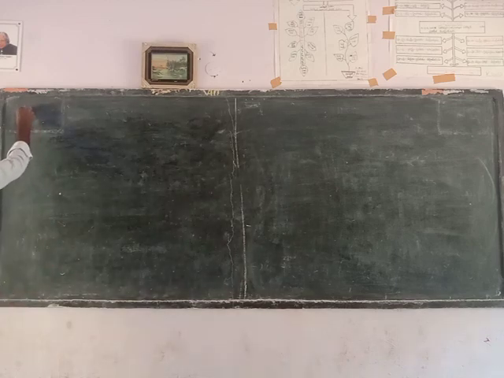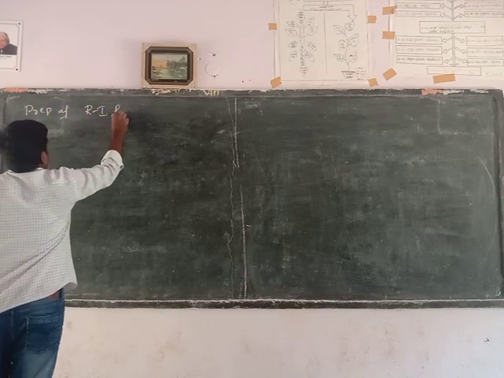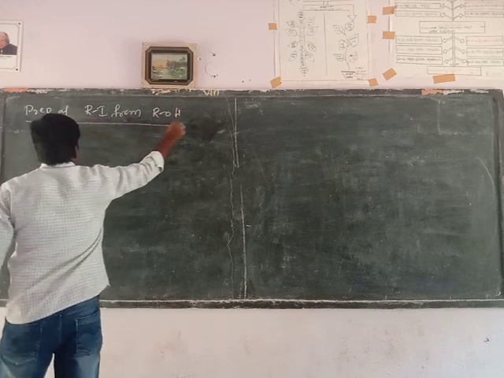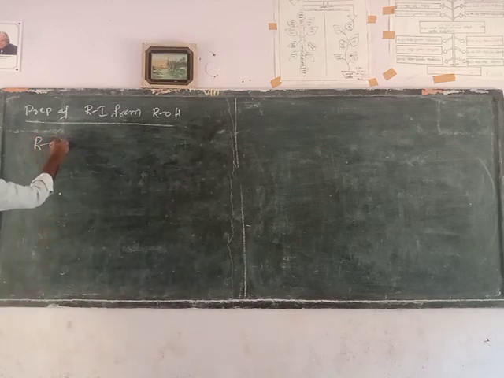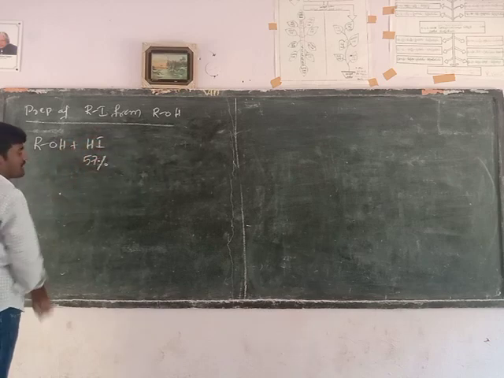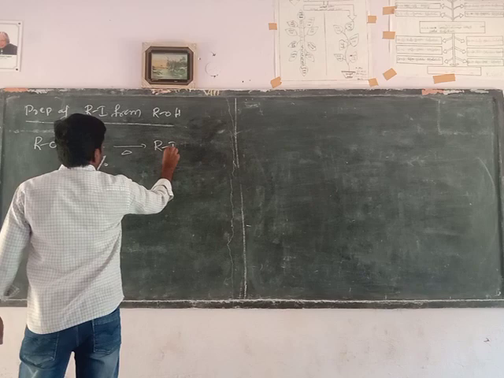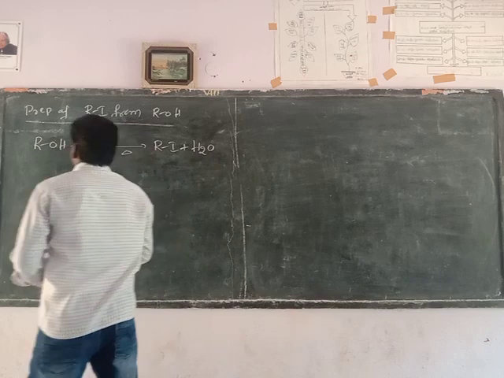Next, preparation of alkyl iodide from alcohols. When alcohols are heated with 57% hydroiodic acid, they form alkyl iodide. Alcohols react with hydroiodic acid, how much? 57% concentration of hydroiodic acid, to form alkyl iodide plus water molecule.